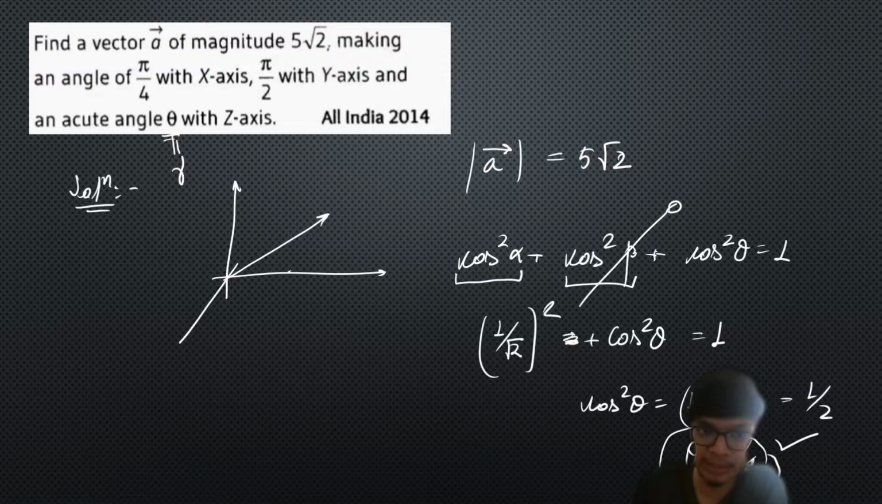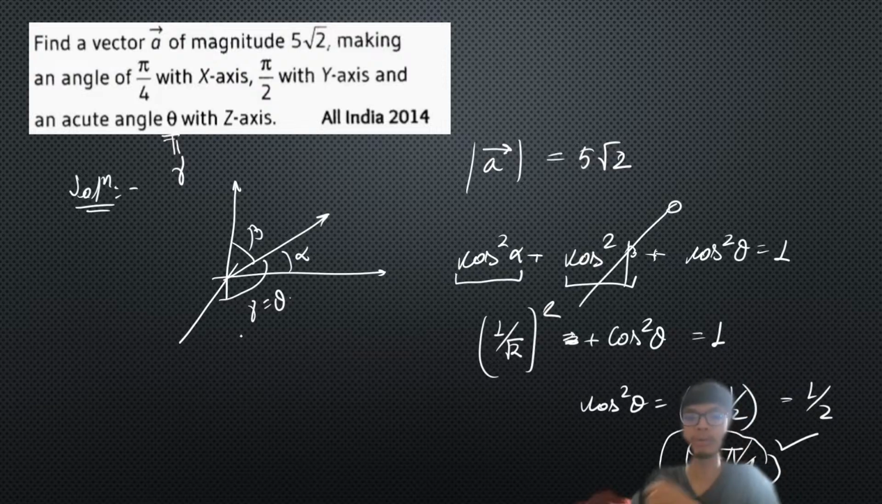So we have a given vector with given angles alpha and beta, and it is mentioned in the problem that gamma is equal to theta, right? So we found out what theta is, right? So this is how we have to solve the problem.